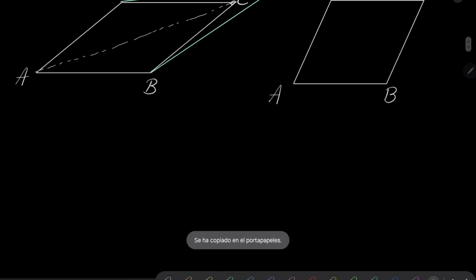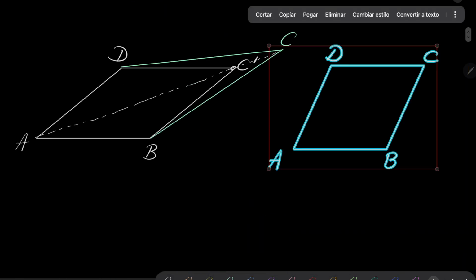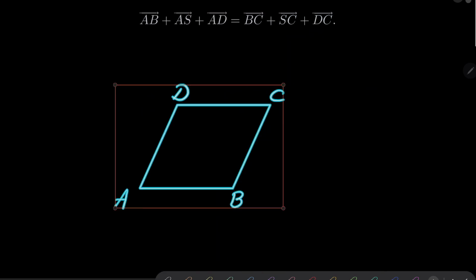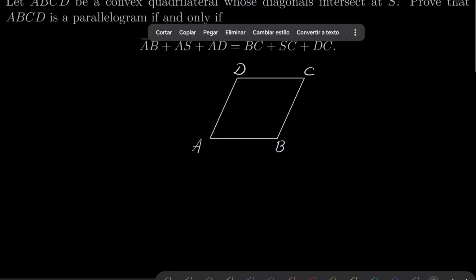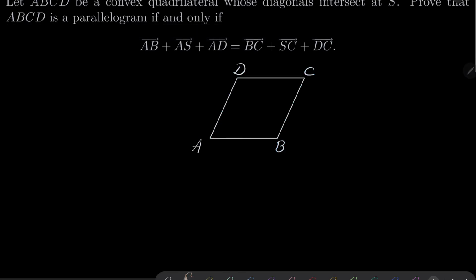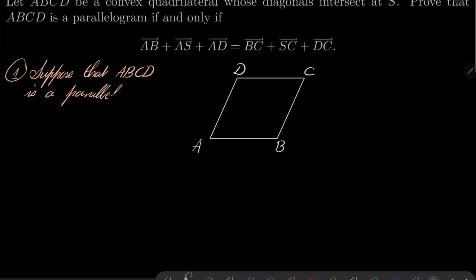Alright, so let's start with the first part. The first implication is very easy. So, first implication, part 1. Let's suppose that ABCD is a parallelogram, as drawn to the right.